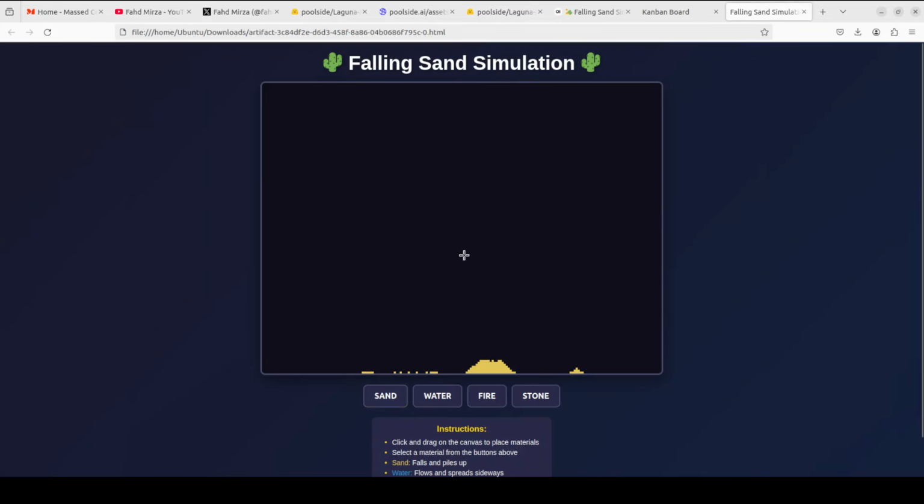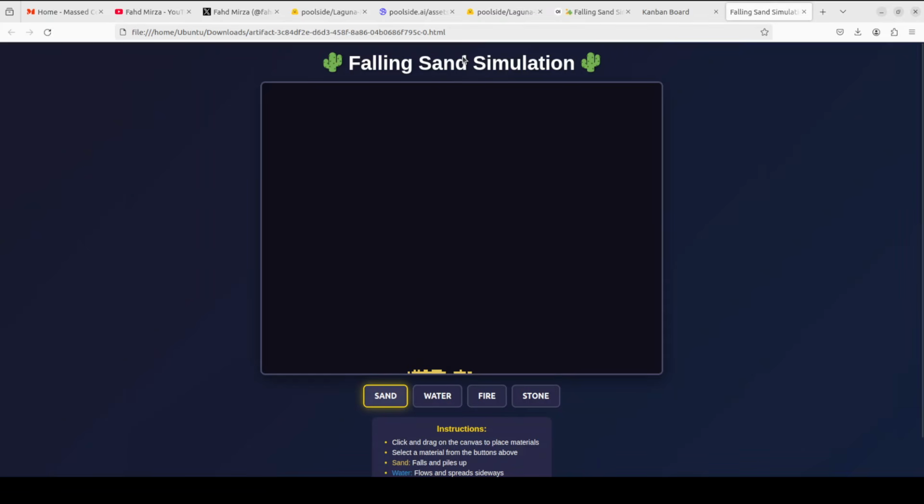Now let's see. This is water. Nope, water doesn't work. Fire doesn't work. Stone. Something happens, but it really doesn't work. I'll just reload it. It just reloads it with sand. That is why it works. Once I click anywhere, it doesn't work. Like you see in the stone, it doesn't work. But I asked it to do all of it. But sand is working, which was the primary. I mean, we can be just good with the sand anyway.